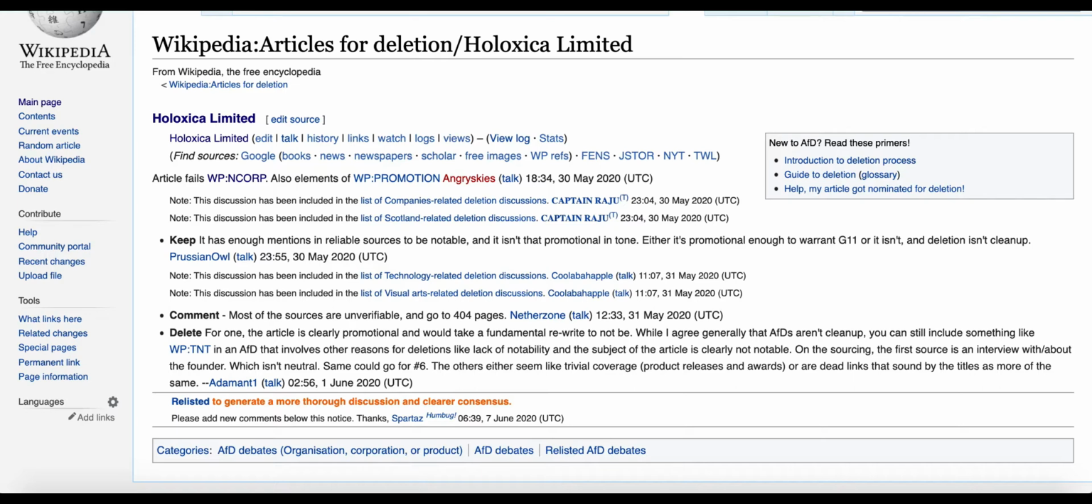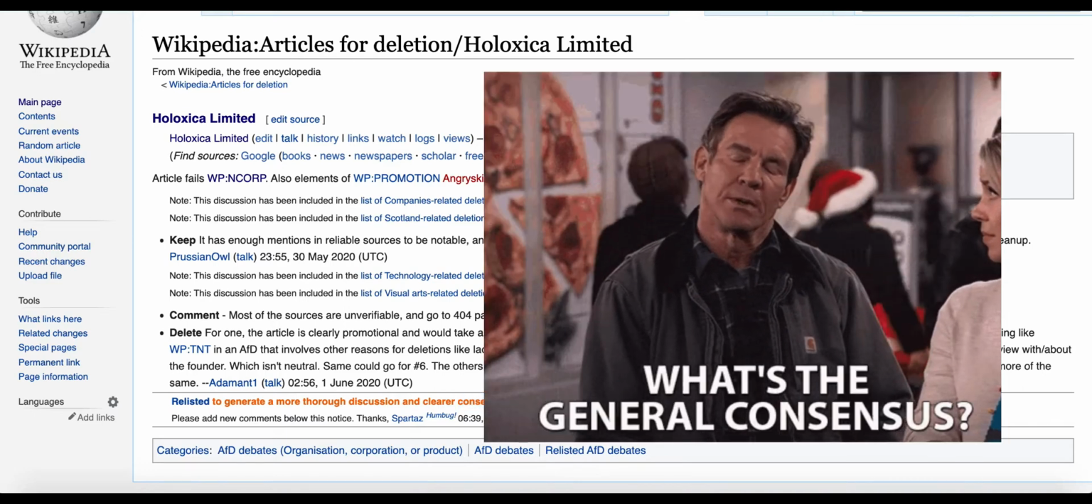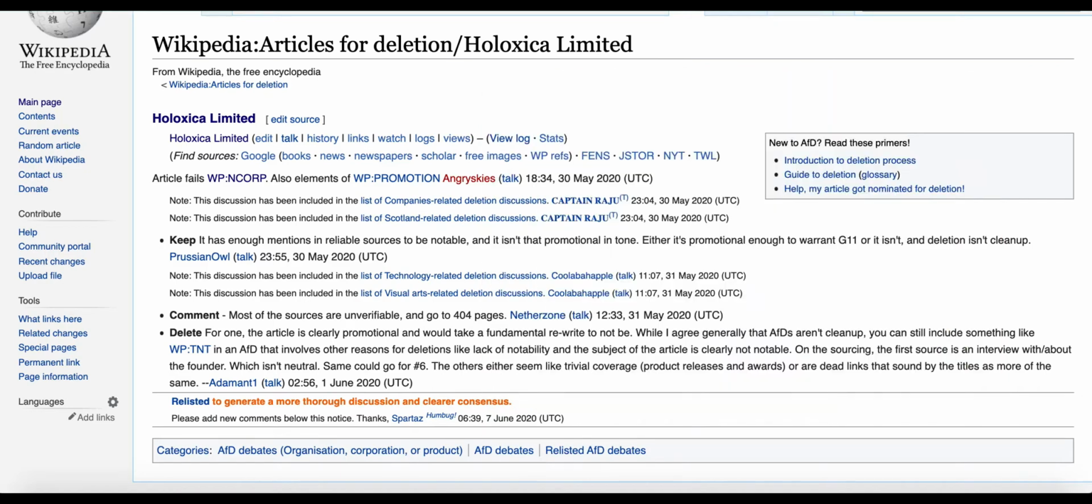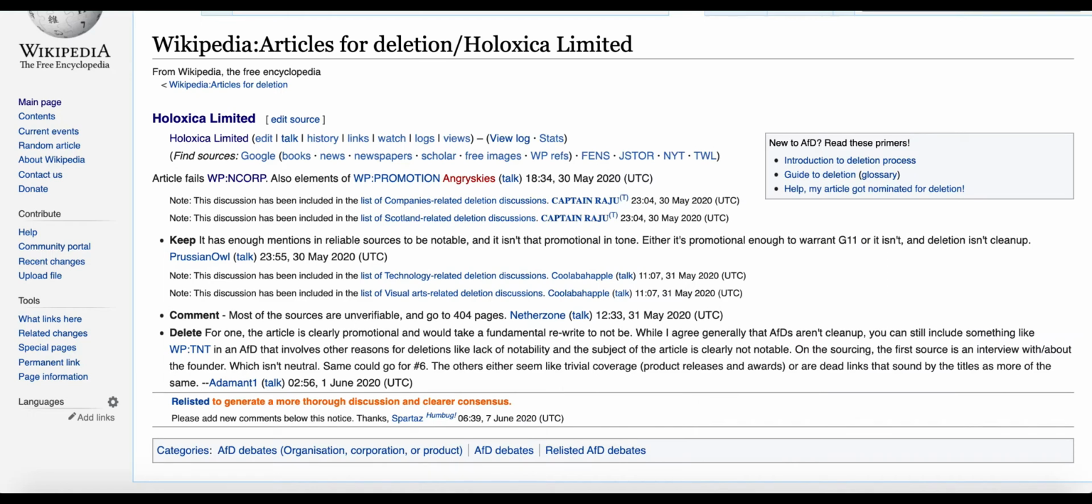After 7 days, either a decision is taken, which may be a keep or a delete, or it may even be a relisting that has been done on this page to generate a more thorough discussion and a clear consensus. So first of all, you should be clear in your mind that the AFD debate at Wikipedia is a consensus. It is not a vote. Most of the young users believe that they start getting keeps and keeps and keeps, but that's not how things work out here.